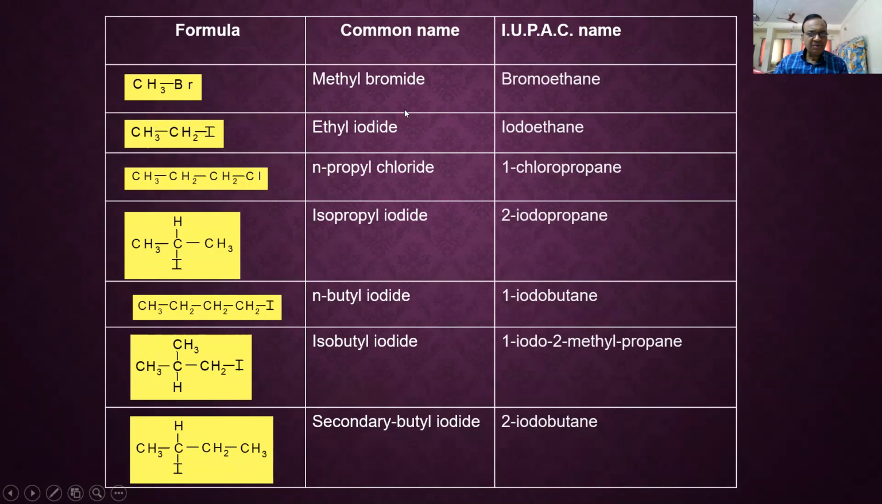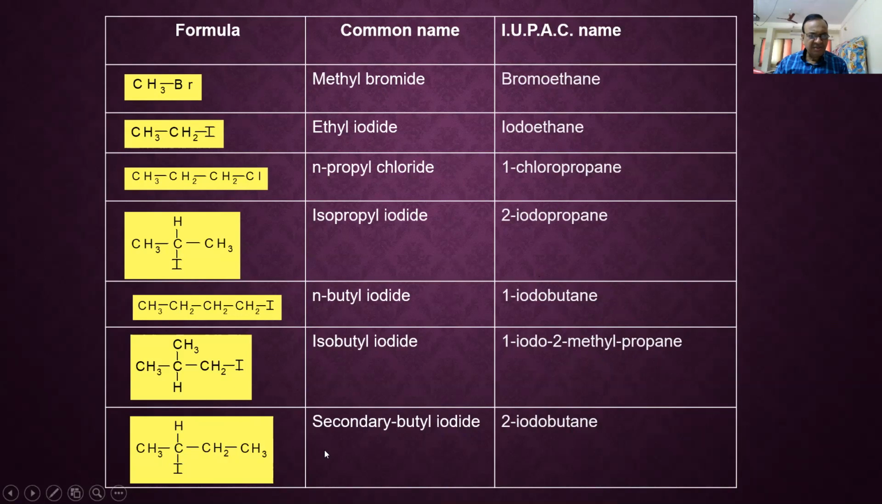For the common name, you have to identify the alkyl group attached to the halogen. You write its name, and after that, for the halogen, you write halide. For the IUPAC name, you count the maximum number of carbon atoms in the chain, and give numbering from the end nearest to the halogen. You write any branching in the longest continuous chain, and after that, you write the name of the alkane. So these are some examples.